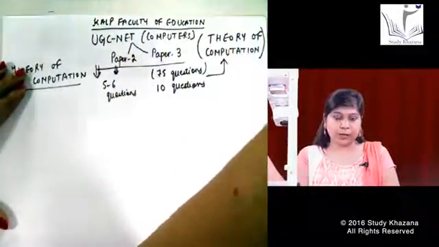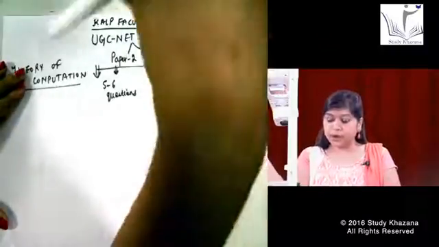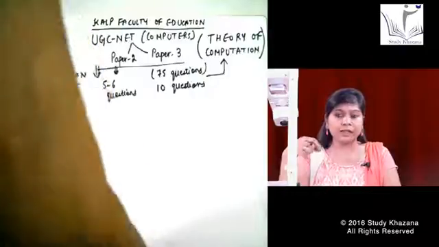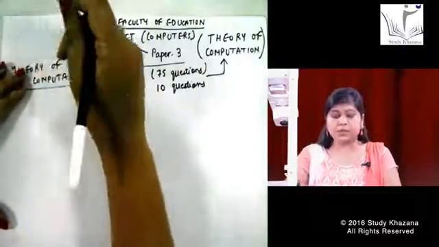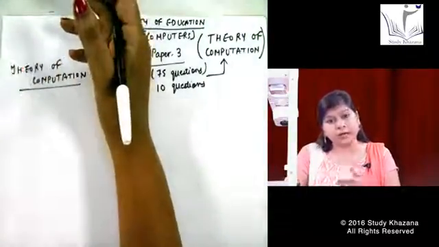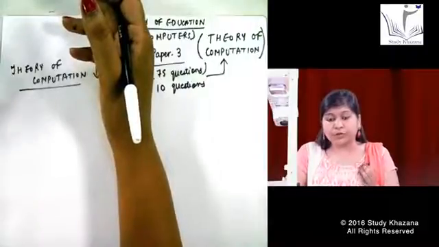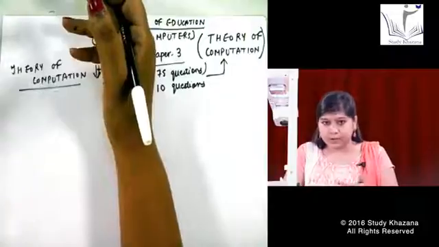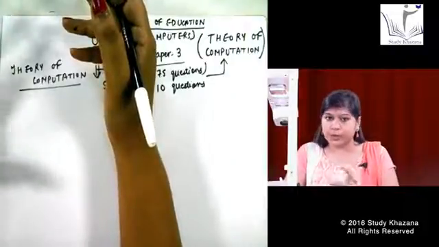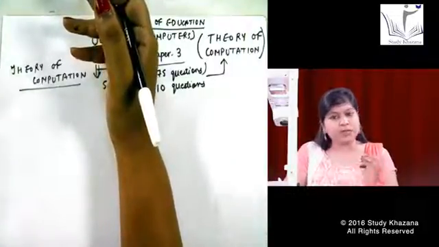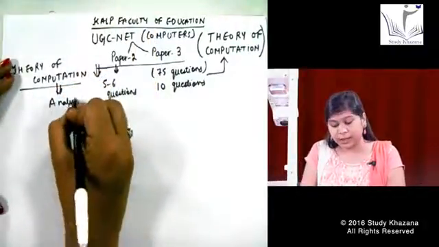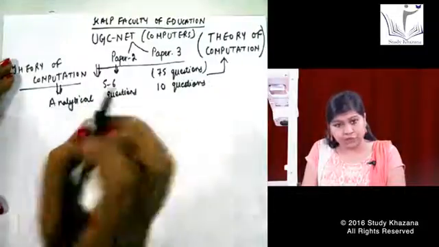Either I would be able to calculate with a simple calculator, or I may need a specific machine that can launch something and calculate my answer within a fraction of a second, faster than the calculator. So for this kind of thing we need to make a machine that computes the answer for us with a little bit of theoretical mind. That is why we call it theory of computation. It is a totally analytical subject.